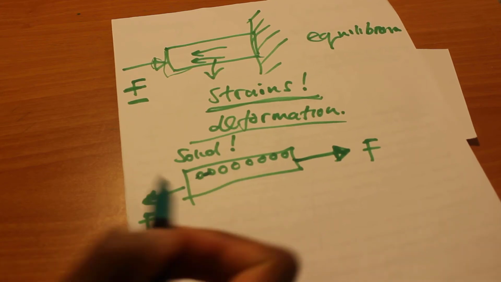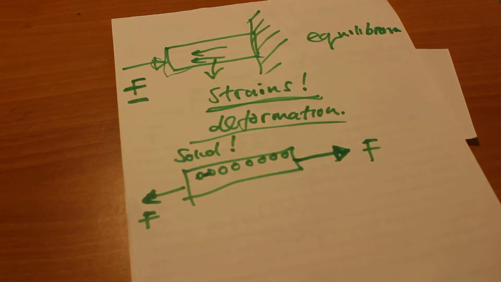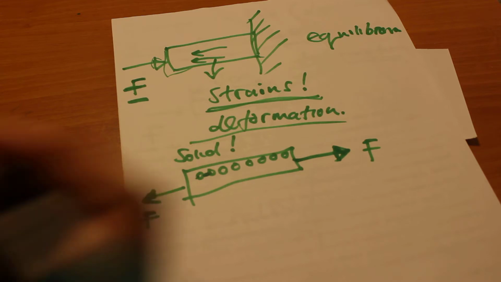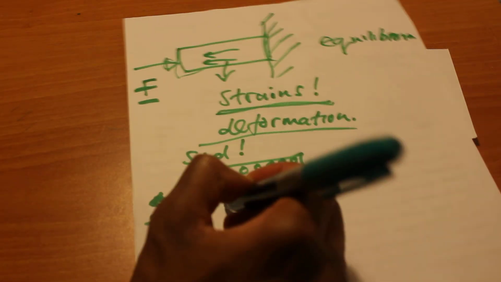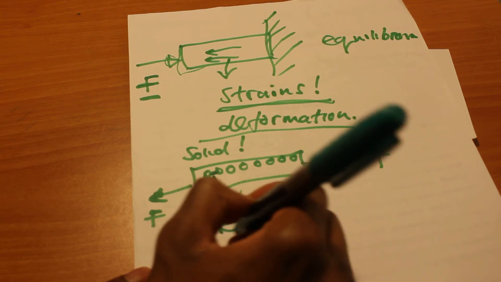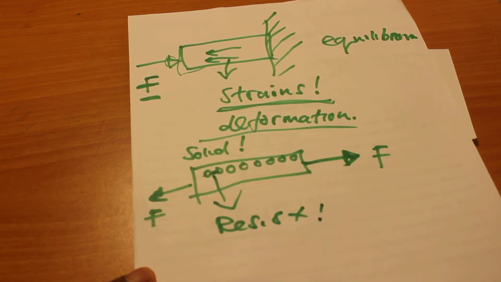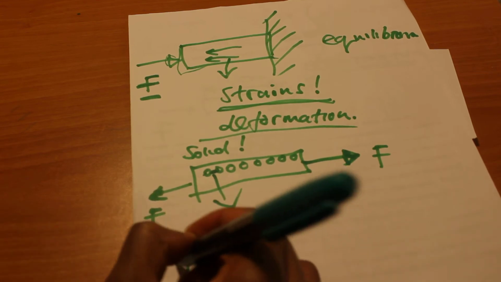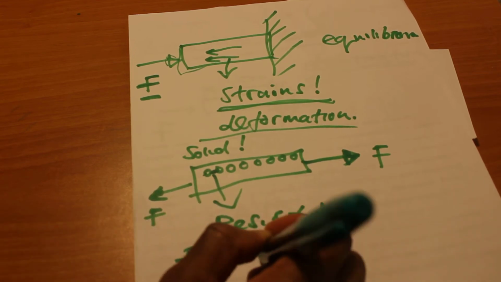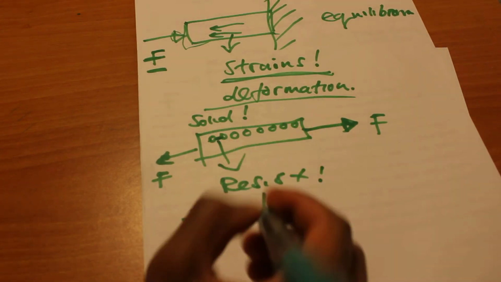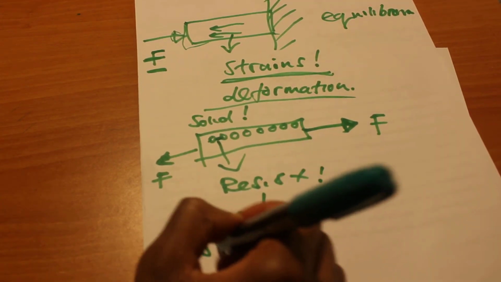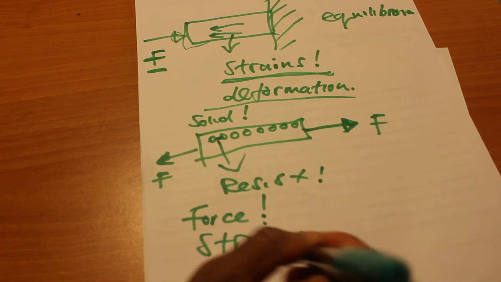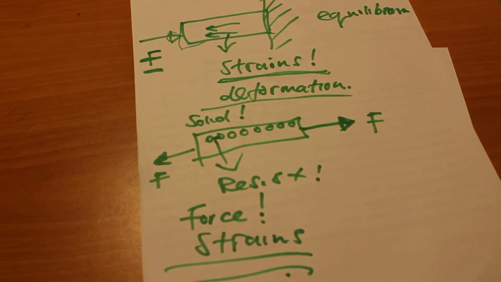But then, these particles will start acting in such a way that they're going to produce a certain force in order to resist this increase in length. They resist this increase in length by creating a certain force between them. This force that is being created in order to resist this increase in length again is what we're referring to as strain.